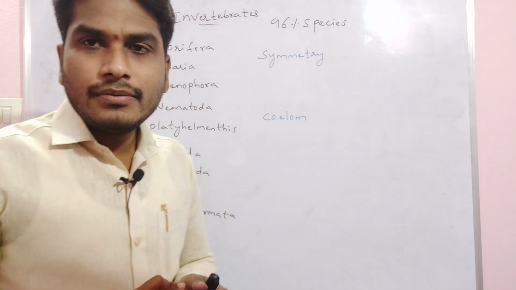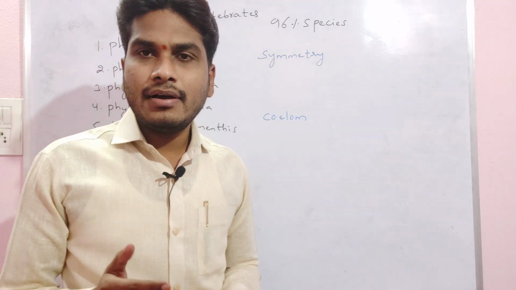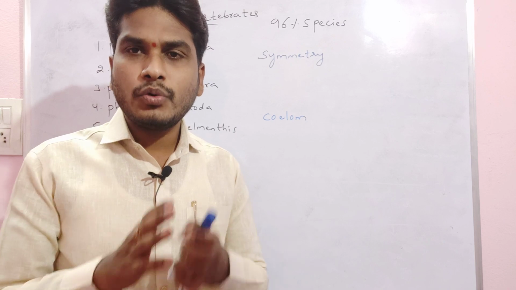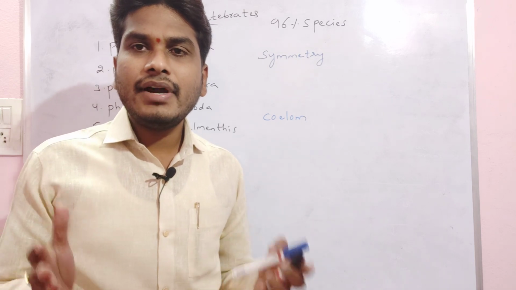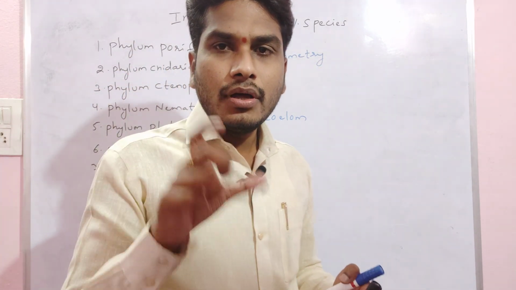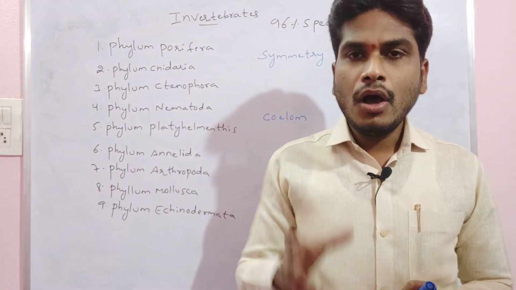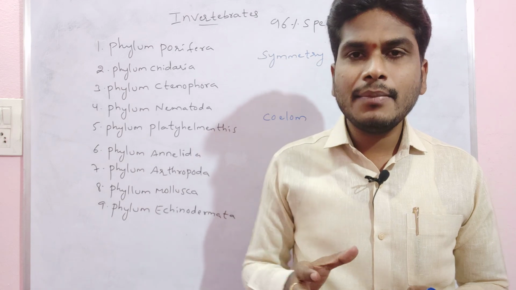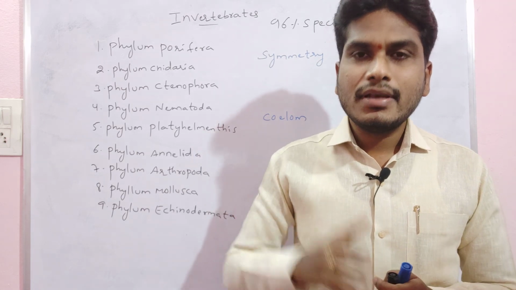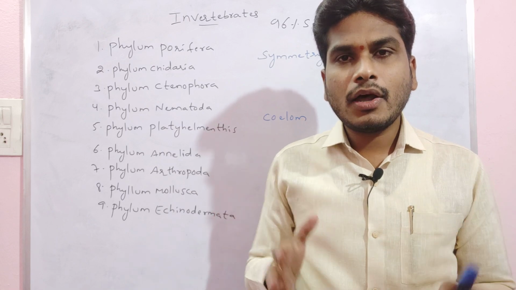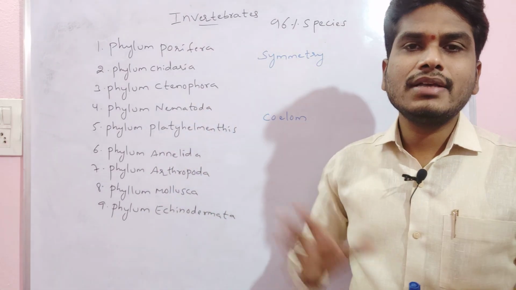What is symmetry now? Symmetry is a process in which we divide the animal into 2 equal parts. That process we call symmetry, or the equal distribution of the organs in the animal. Making equal halves of an organism, we call symmetry.